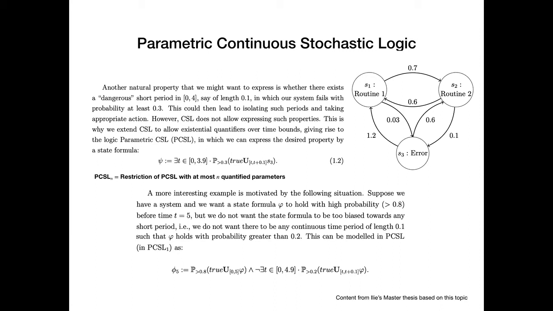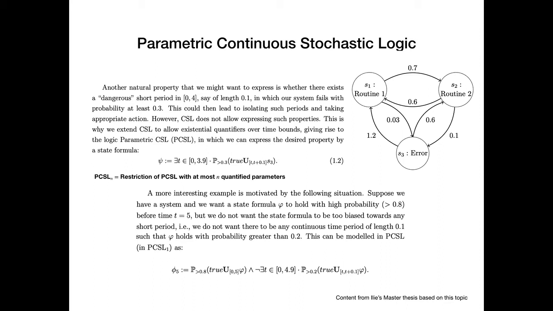So we introduced PCSL, the parametric continuous stochastic logic, which basically just extends the vanilla CSL I have talked about with existential quantifiers over the time bounds which label the until operators. We also define PCSL n to be the restriction of PCSL with at most n quantified parameters. As you can see in the formula up here, it is PCSL1 because we've only got one quantified variable, which is this t.